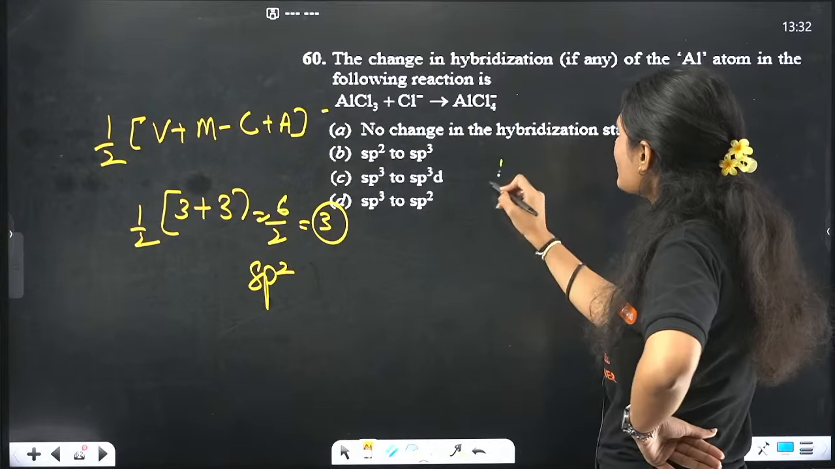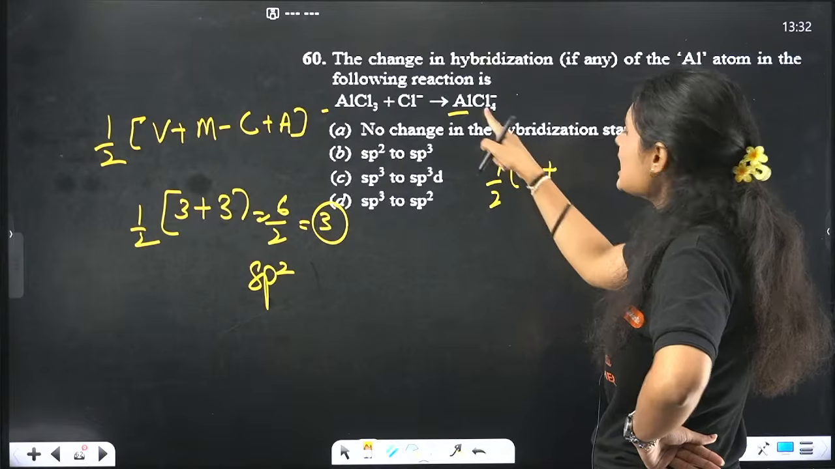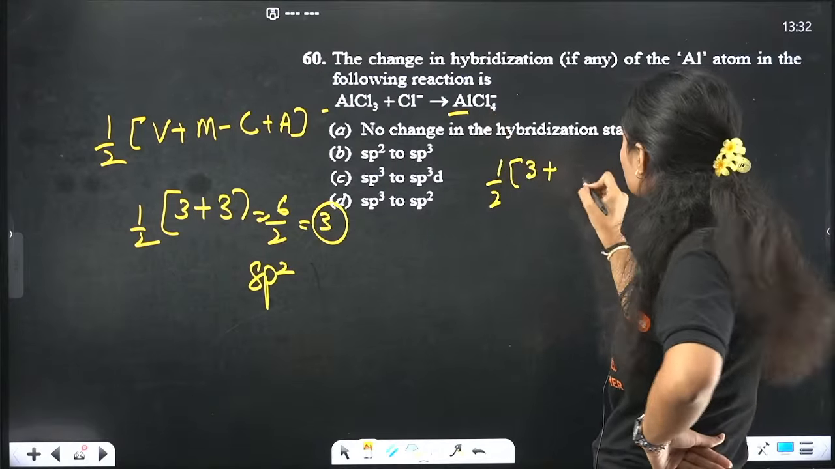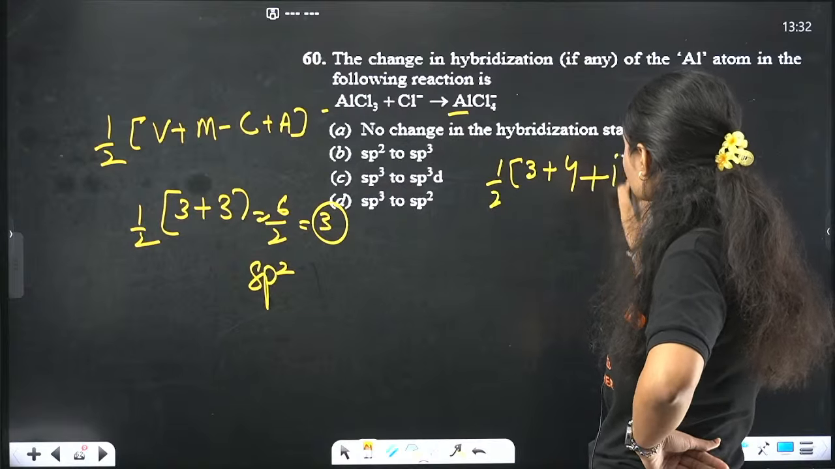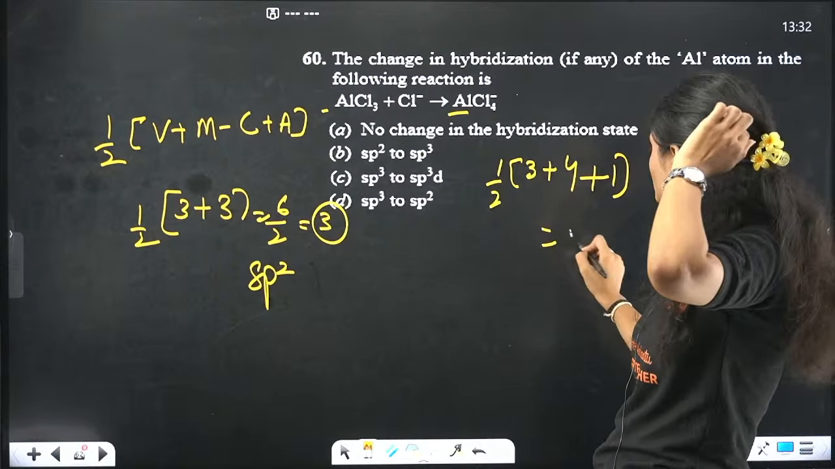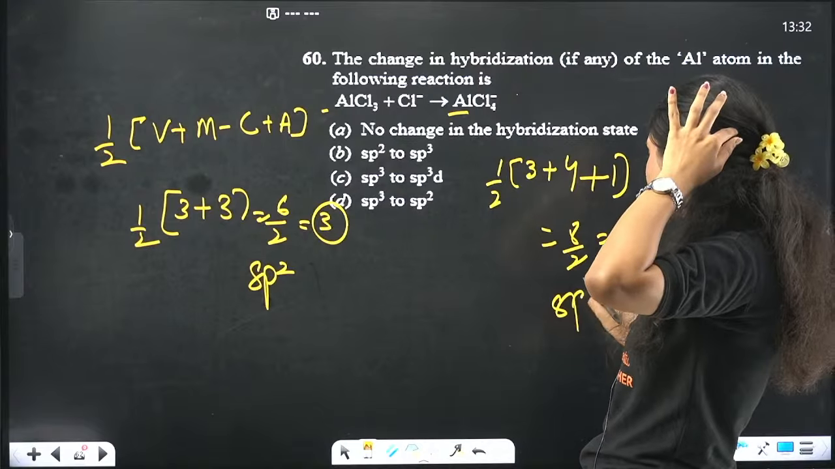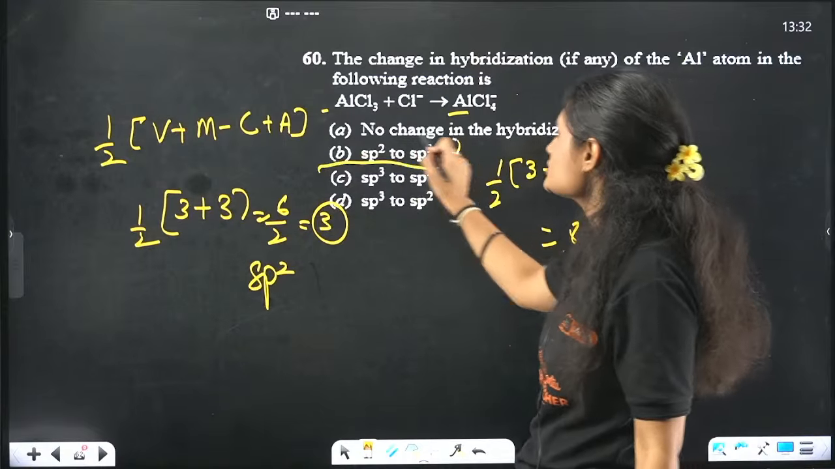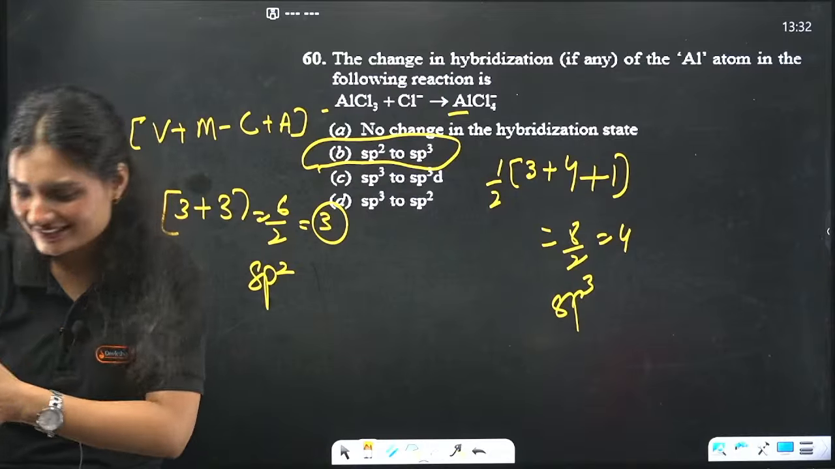Now look here. AlCl4 negative: half of the number of valence electrons of aluminum, 3, plus how many monovalent atoms? 4 chlorine, so 4. Minus 1 charge means we add that, plus 1. 7 plus 1 is 8, by 2 which is 4. Steric number 4 means the hybridization is sp3. So the hybridization changes from sp2 to sp3, and all of you answered option B.